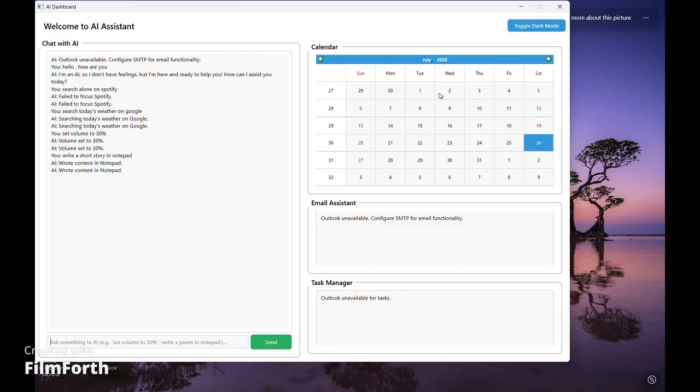Here you can see three widgets: calendar, email, and task manager. These three must be connected with Outlook for their functionality. Right now, on my device it is not set up, so unfortunately I can't show you how it works, but I can show you what the expected result would be. So here, if you click on any date, it is supposed to fetch the event which is scheduled for that date itself.